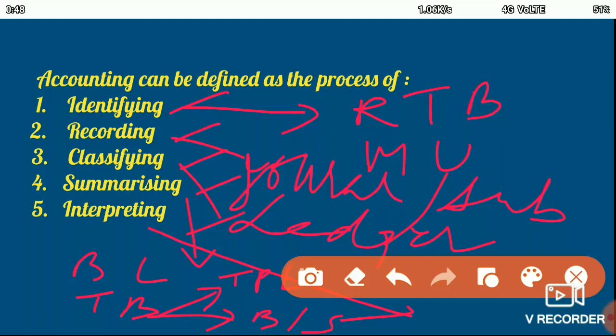Interpreting the transactions means to present the information in such a way that it is useful to the users. That is, by making the trading profit and loss account and the balance sheet, it helps the users to know the profitability and the financial position of the business.